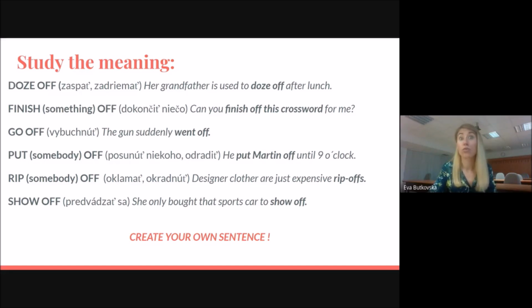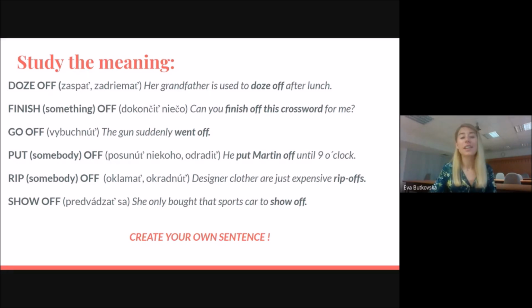It is not a rule that we can do it. But sometimes, for example, with the phrasal verb rip off, we can. So designer clothes are just expensive fakes, or we could say cheating devices, for example. So, rip-offs.